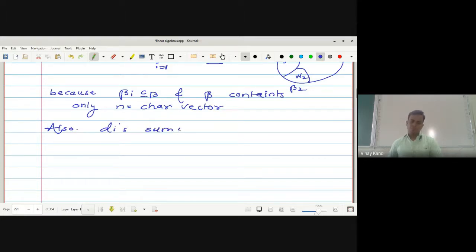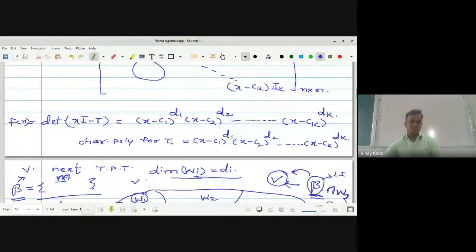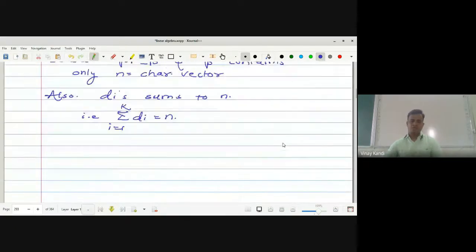The d_i sum to n, that is, the summation of d_i, i running from 1 to k, is equal to what? n. Here m_i is the algebraic multiplicity. If the dimension of V is equal to n, then what is the order of this determinant? n cross n. So what is the degree of f(x)? n. And d1 plus d2 plus up to dk is equal to n, that is, the summation of d_i for i from 1 to k is n.